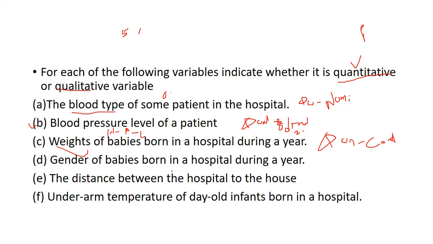Okay, now we can see gender of babies born in a hospital during a year. When you are dealing with gender, it will come under qualitative. In qualitative it should be nominal.